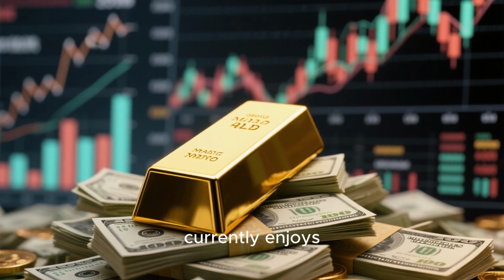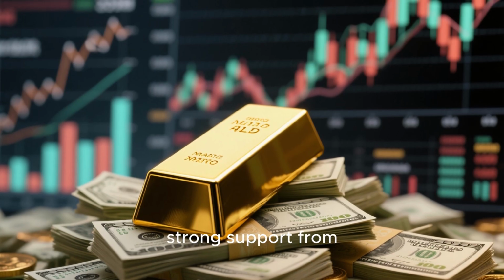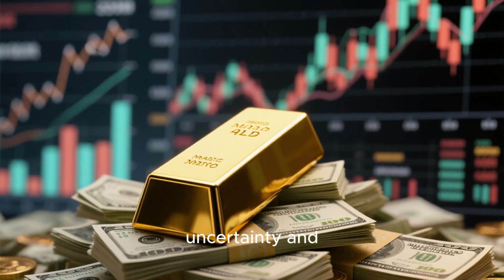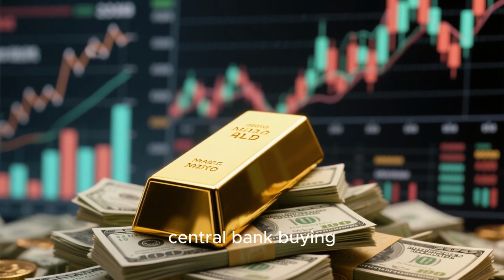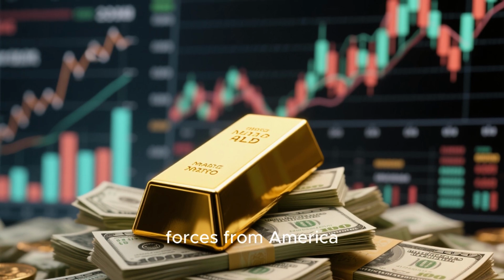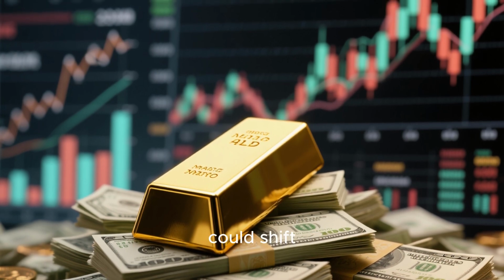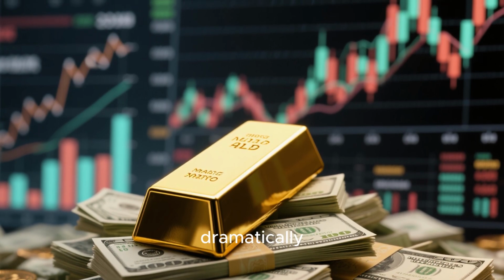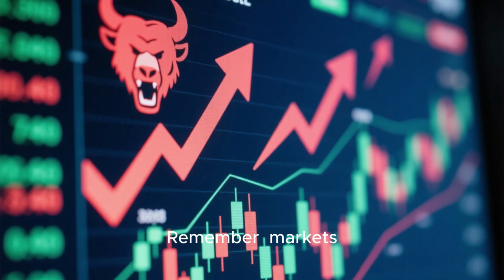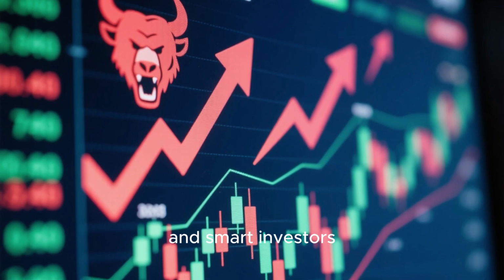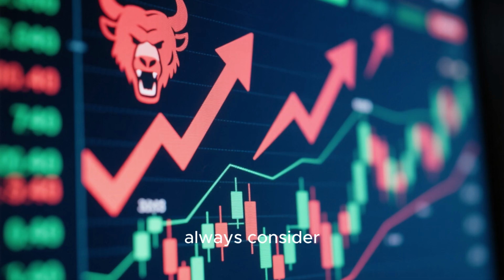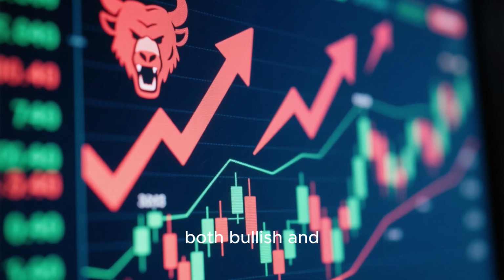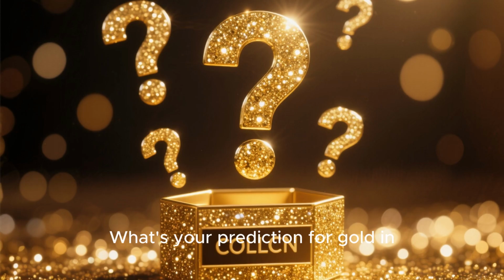While gold currently enjoys strong support from geopolitical uncertainty and central bank buying, these economic forces from America could shift sentiment dramatically. Remember, markets are unpredictable, and smart investors always consider both bullish and bearish scenarios.